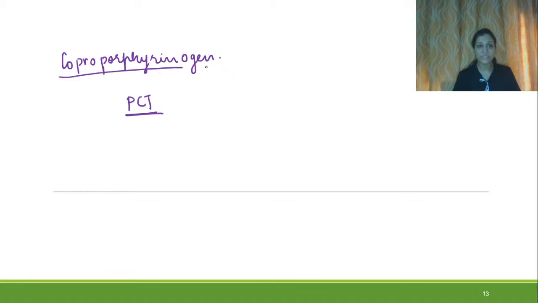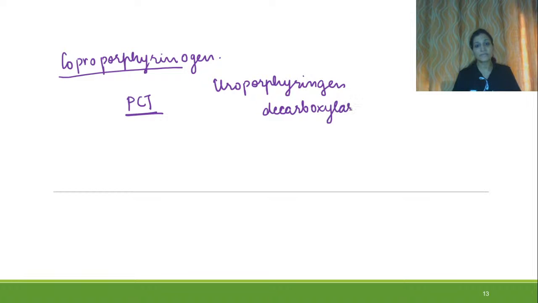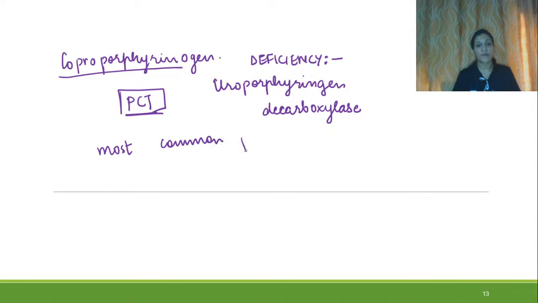If there is deficiency of uroporphyrinogen decarboxylase, it will lead into a porphyria called Porphyria cutanea tarda. And what is so special? It is the most common porphyria.